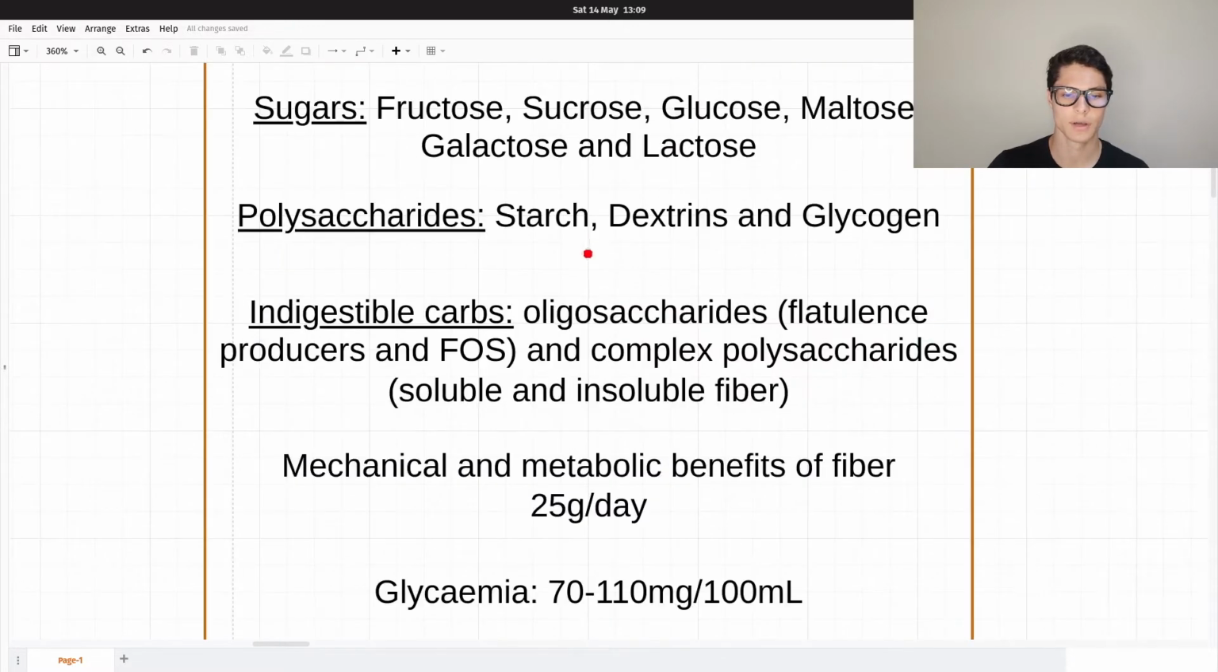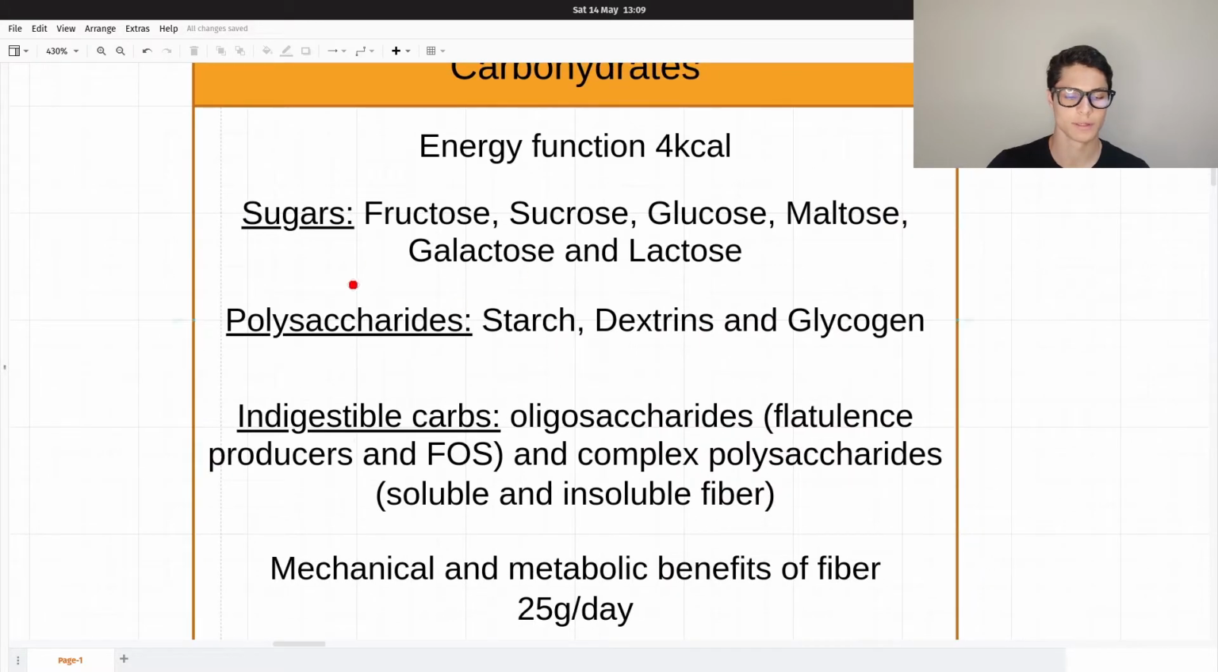The classification of carbohydrates is this one. We have sugars, polysaccharides, and undigestible carbs. Sugars are fructose, sucrose, glucose, maltose, galactose, and lactose. Basically we have fructose, glucose, and galactose, and then from fructose and glucose we get sucrose, from glucose and glucose we get maltose, and from glucose and galactose we get lactose.